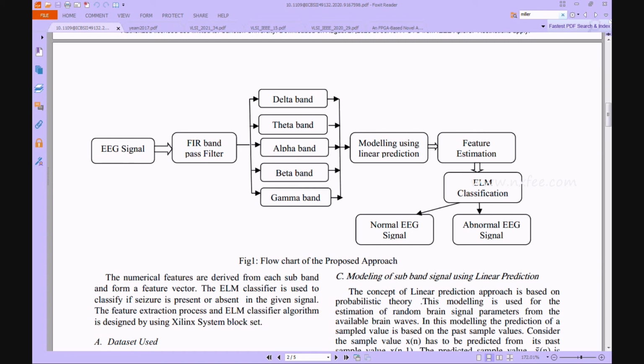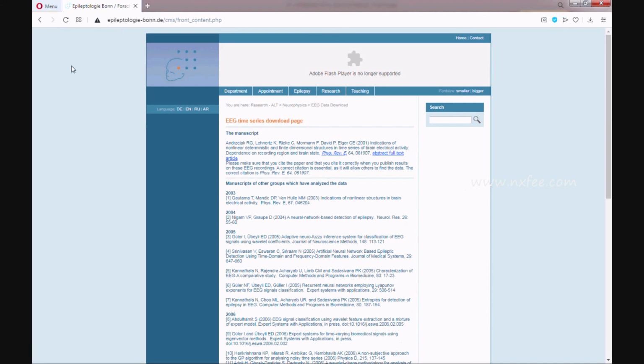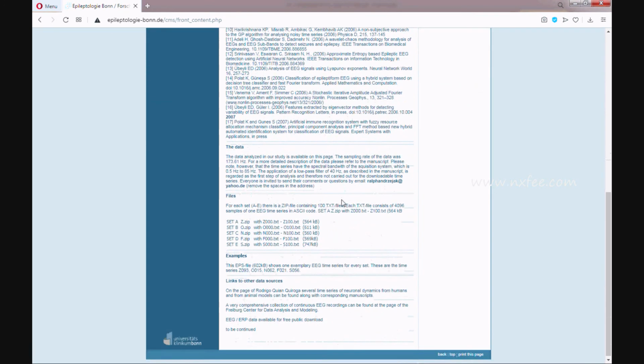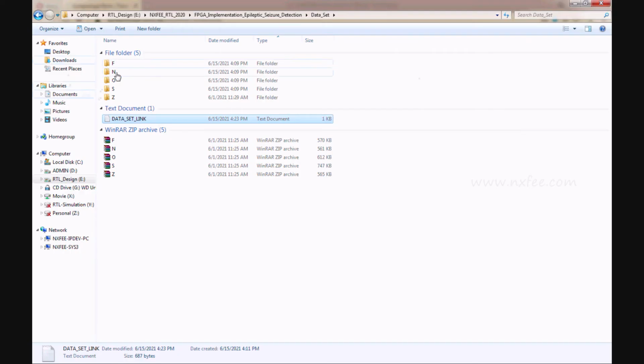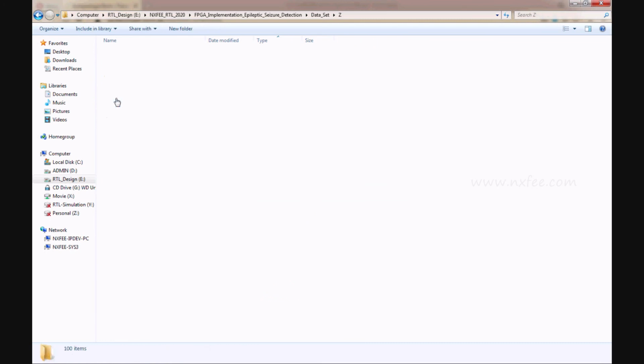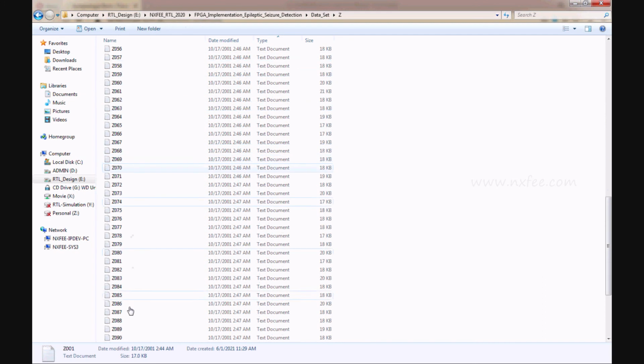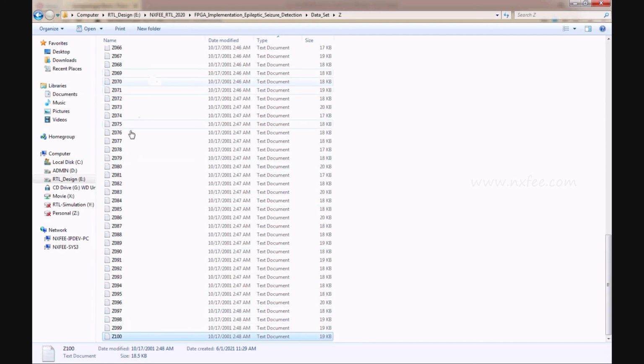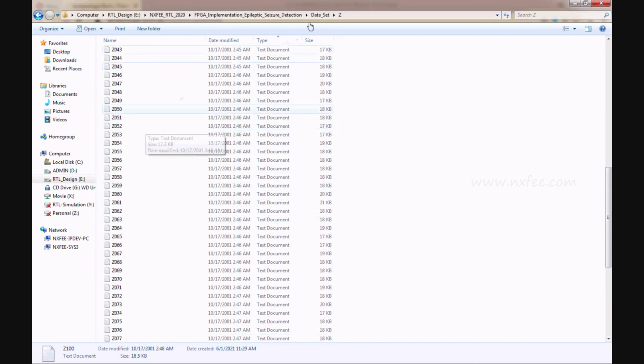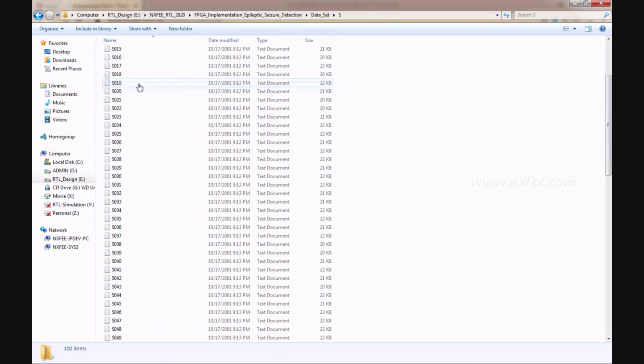This EEG signal is taken from a dataset from this website, an epilepsy-topology based dataset website. Here they give some files: set A, set B, set C, set D, set E, which we downloaded. Here F, N, O, S, Z. Each file has 100 sets, so Z has 100 sets and S has 100 sets.